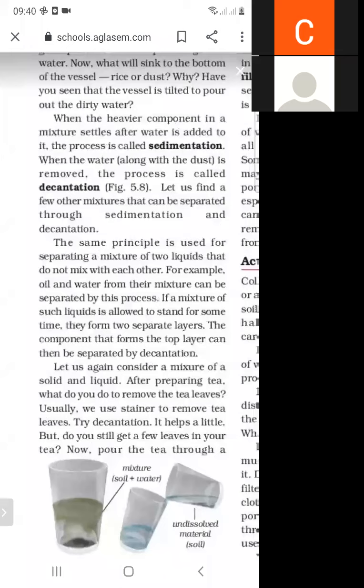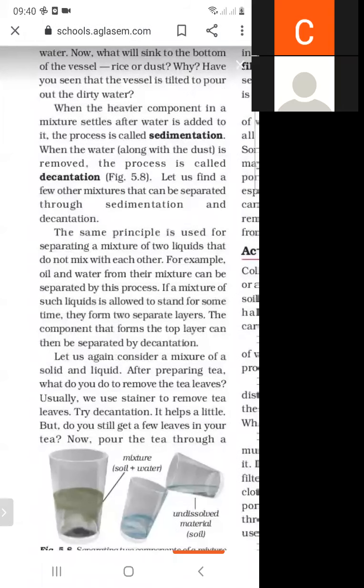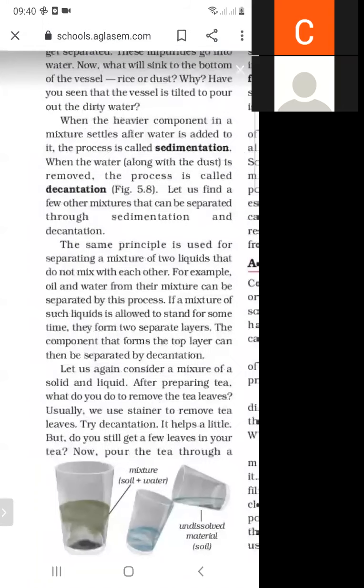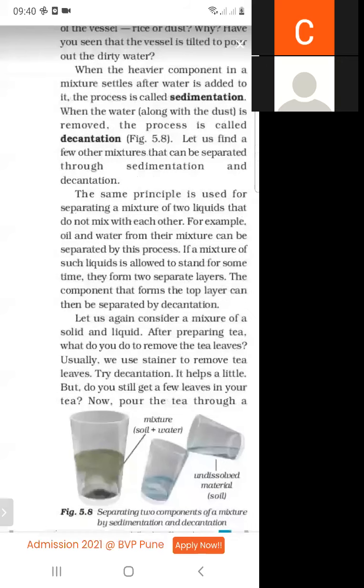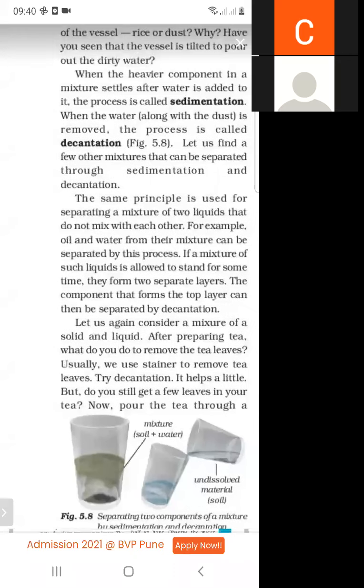The decantation process is used for separating two liquids that do not mix with each other.